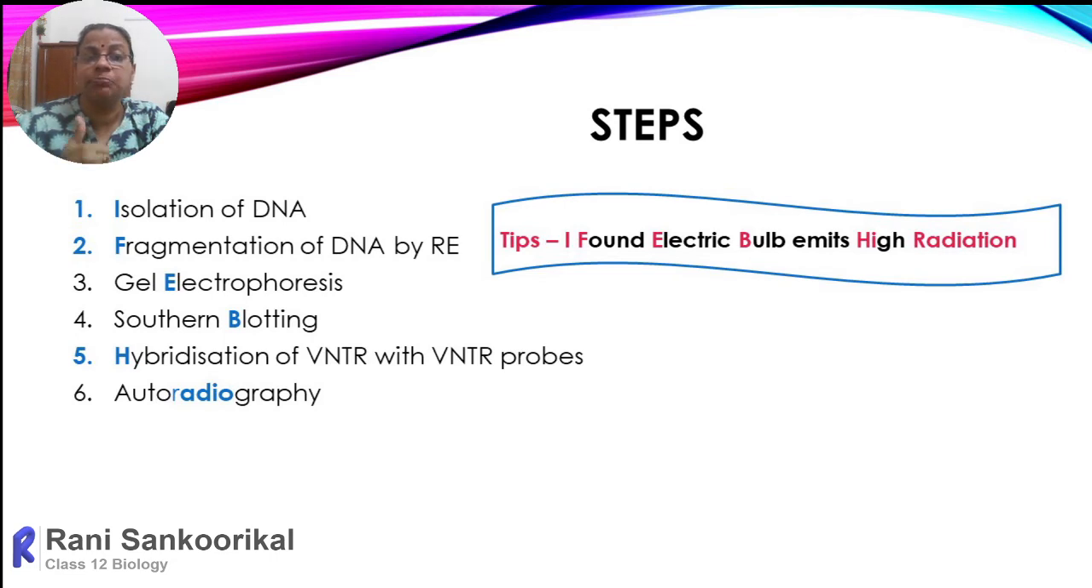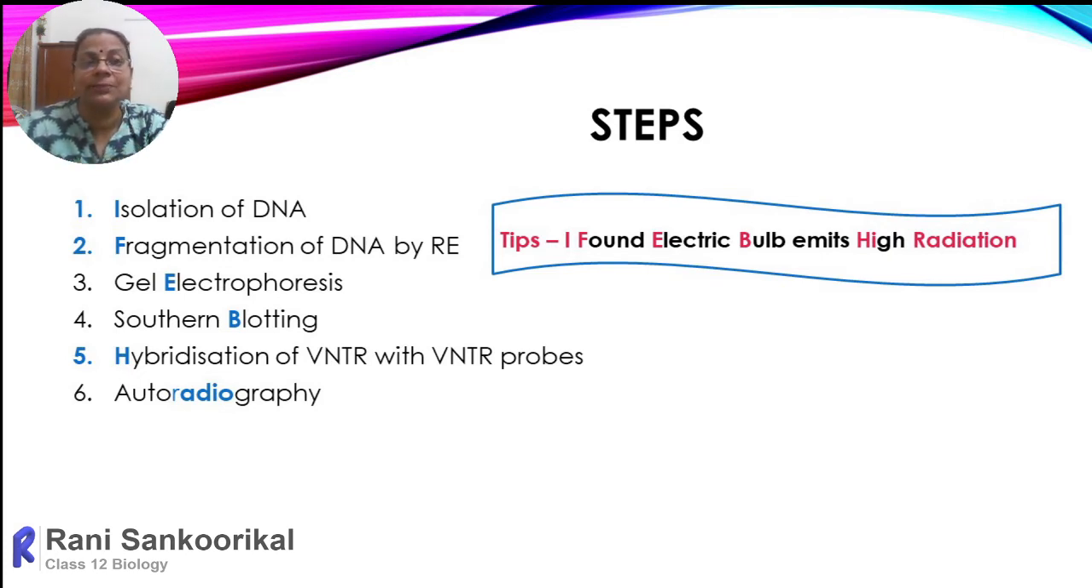Then the fourth letter is B, and B stands for Southern blotting. That means the separated DNA fragments are blotted onto a nitrocellulose or nylon membrane. Then the E is silent here. The next one is H, which stands for hybridization. The VNTR fragments which are separated and present on the nitrocellulose membrane are allowed to bind or hybridize with complementary single stranded radio labeled VNTR, that is called the VNTR probe.